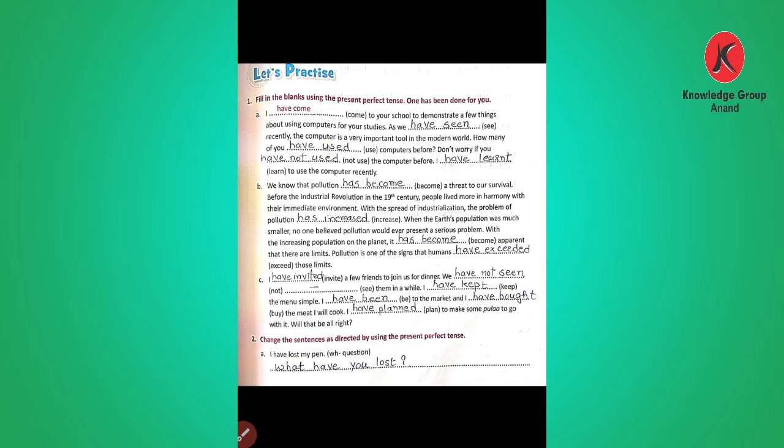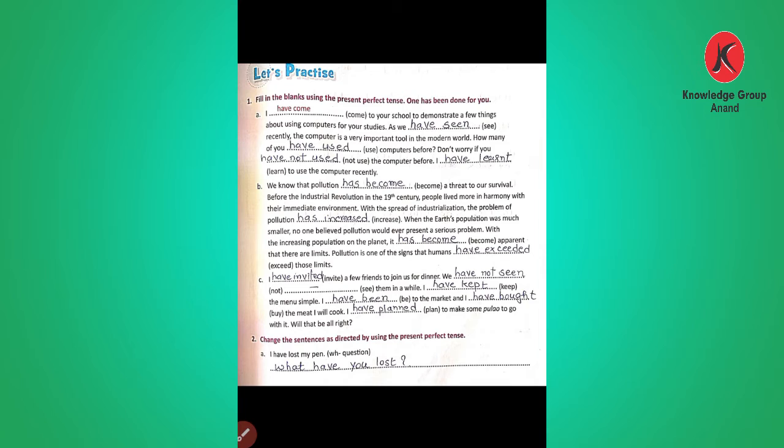How many of you use, we have to change into perfect tense, that means have used computers before. Don't worry if you have not used the computer before. I have learned to use the computer recently. Dear students, we have learned the regular and irregular verbs, so here accordingly we have to use it.